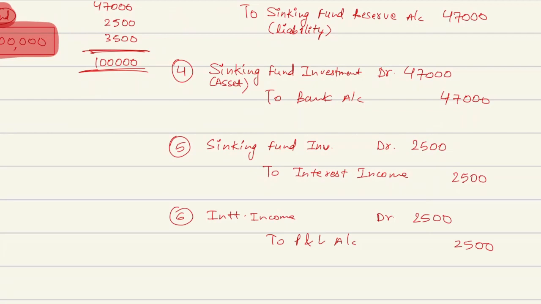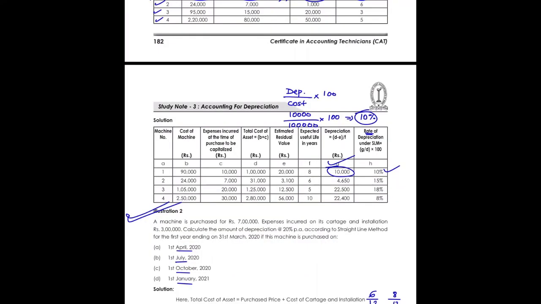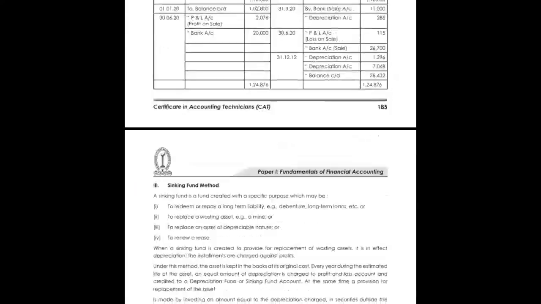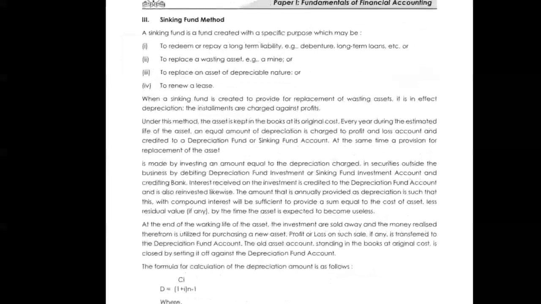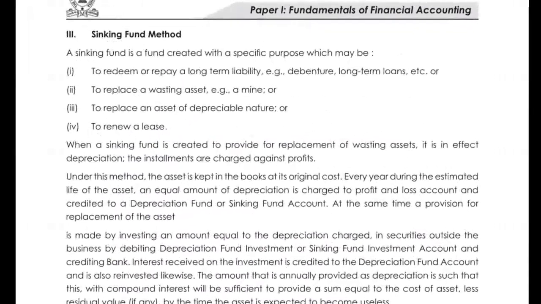But yes, obviously we are going to do some examples, some questions. Let us first take an example and see the journal entries which are given in your book for this. And then we will go back to our traditional thing which we were doing as depreciation accounting. So this is the sinking fund method.